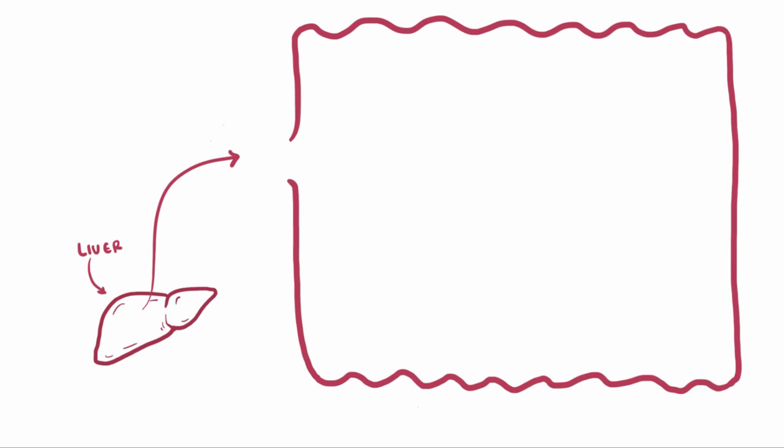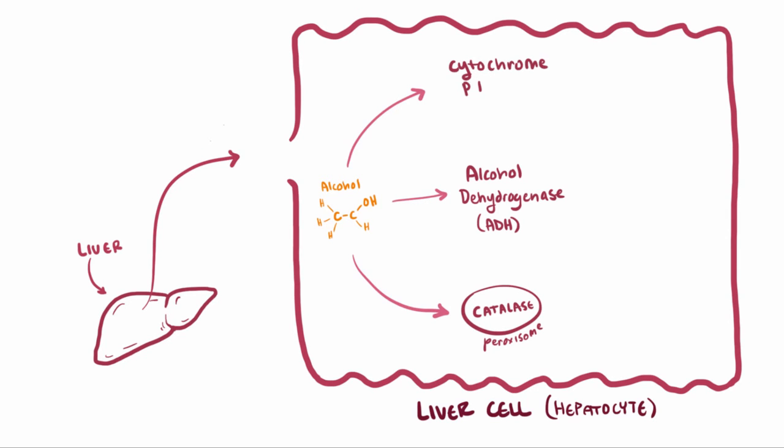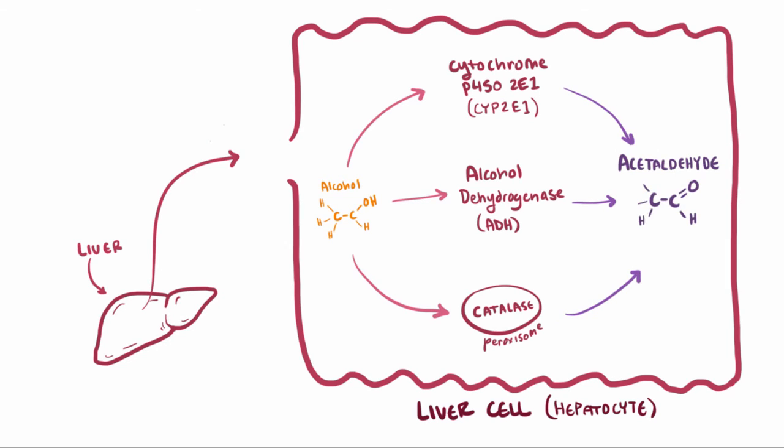Once in the liver cells or hepatocytes, it can take one of three pathways, one of which involves an enzyme called alcohol dehydrogenase, or simply ADH, and this happens in the cytosol of the cell. Another involves a catalase inside organelles called peroxisomes, and a third involves being converted by the enzyme cytochrome P450-2E1, sometimes just shortened to CYP2E1. All three of these pathways lead to the conversion of alcohol to acetaldehyde.